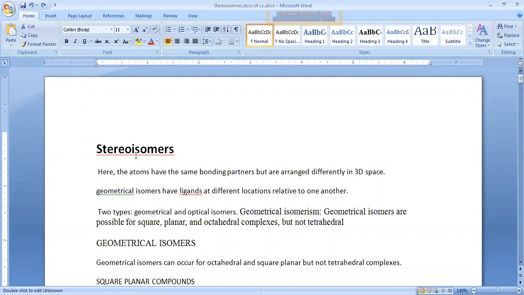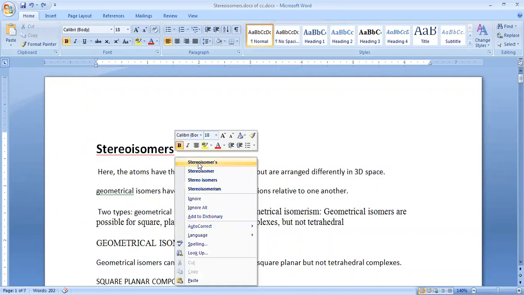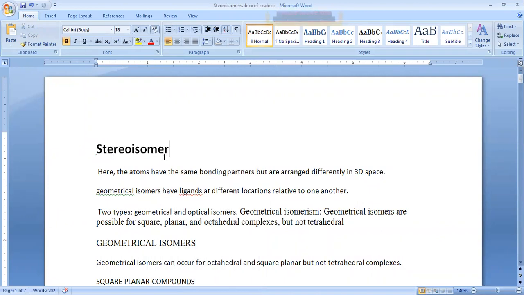Good morning, everyone. So today we are going to discuss the next topic, that is stereoisomers. Yesterday we started isomerism. What are isomers? Isomers are molecules which have the same molecular formula but exhibit different physical and chemical properties.